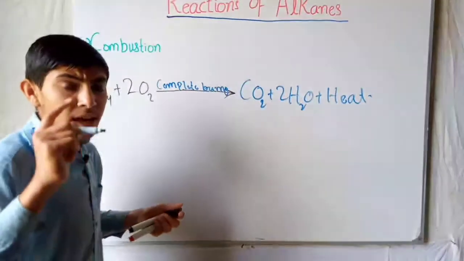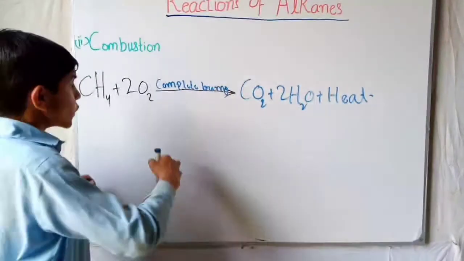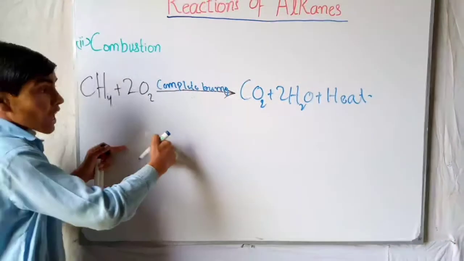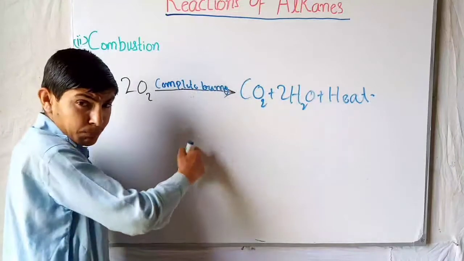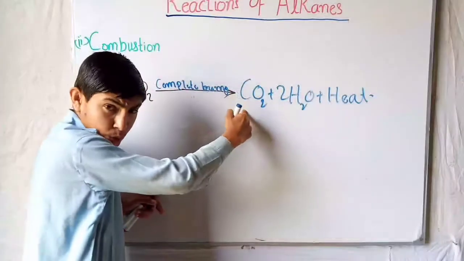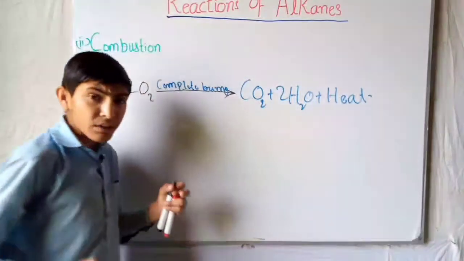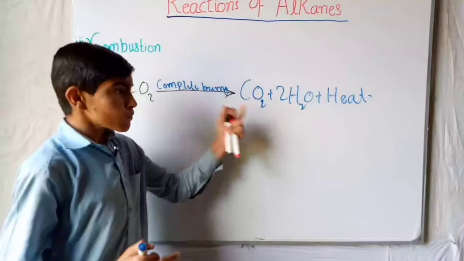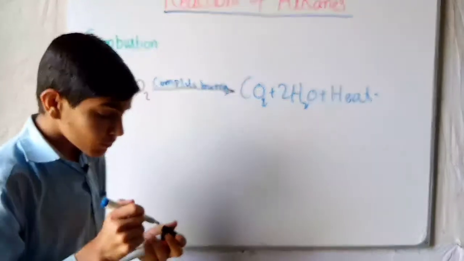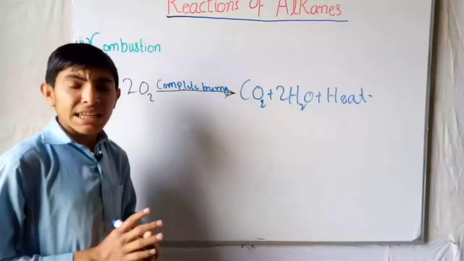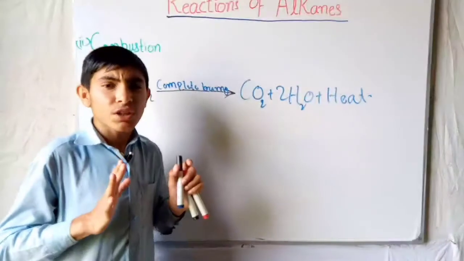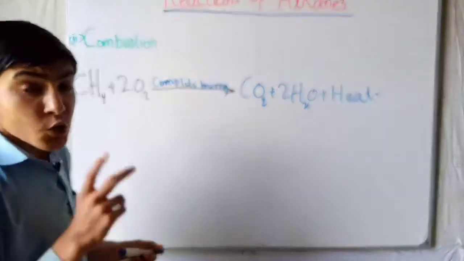So this is the ability of alkanes to react with the excess of oxygen in the air, and it gives us the complete burning process and gives us CO2 plus 2H2O plus heat. Due to this ability of alkanes, we mostly use alkanes as a biofuel. But when there is a limited supply of oxygen, meaning that there is not enough oxygen for the combustion reaction, it is carried out like this.